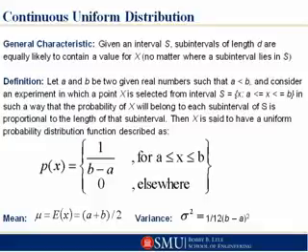This is just mathematical notation: let A and B be two given real numbers such that A is less than B, and consider an experiment in which a point X is selected from the interval between A and B in such a way that the probability of X belonging to each subinterval S is proportional to the length of the subinterval. That's that D.